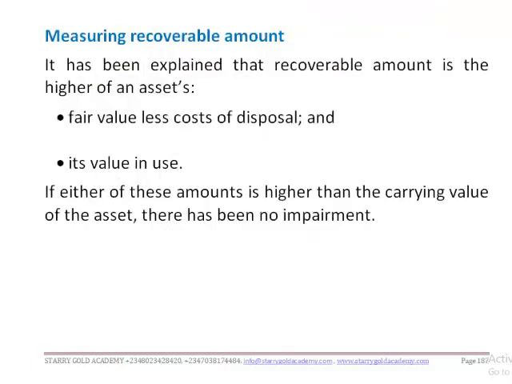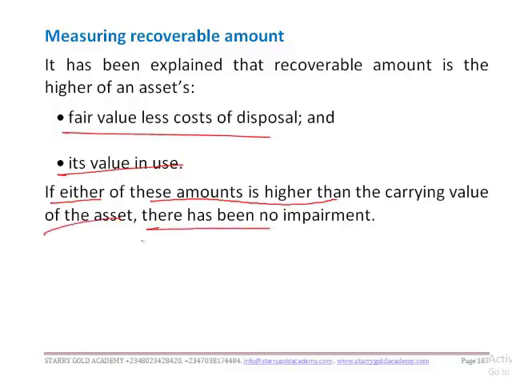Let's take our measurements, or measuring recoverable amount. It has been explained. Recoverable amount is the higher of fair value less cost of disposal and value in use. So if either of these amounts is higher than the carrying value of the asset, there has been no impairment.